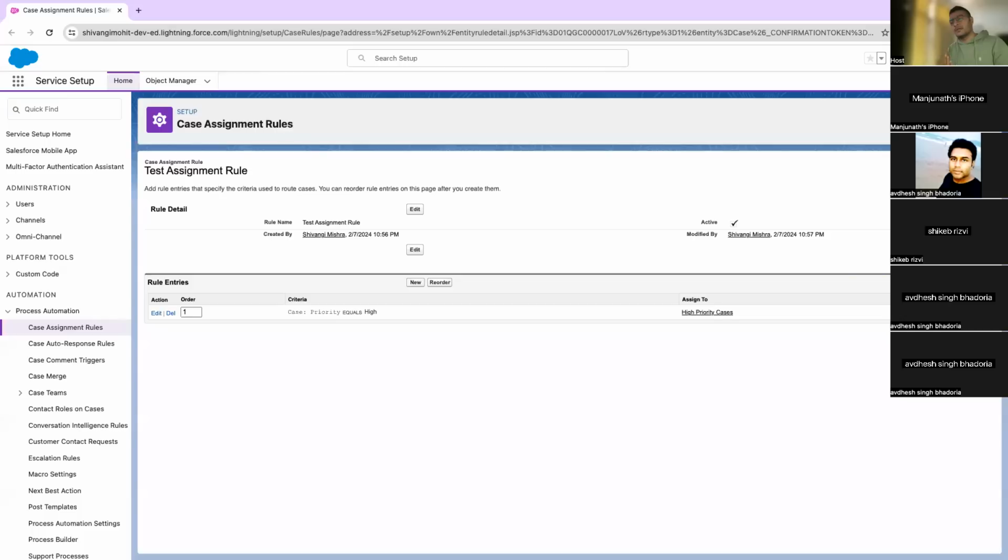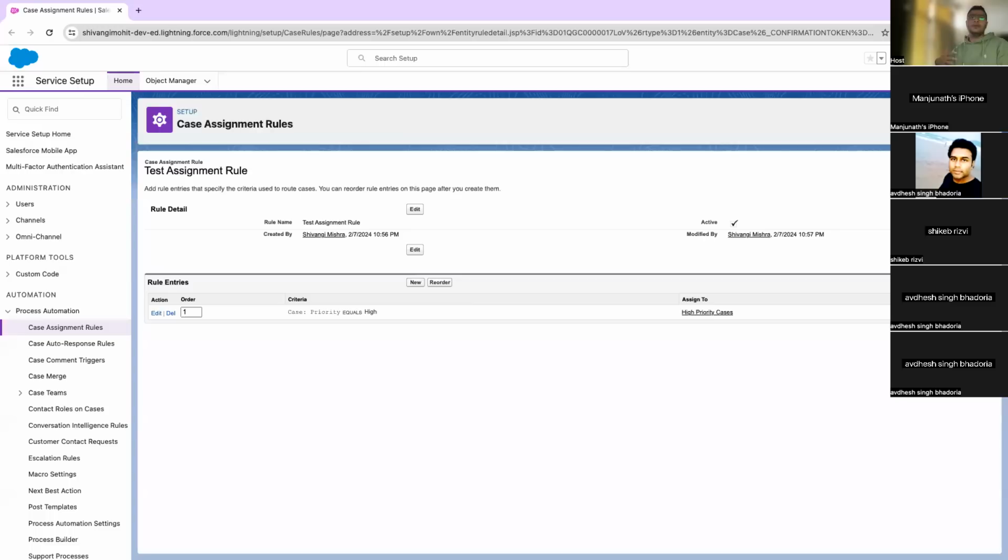For that we have escalation rules and everything, but the whole and soul here is that they have to pick it manually, and when they have to pick it manually, obviously they will involve their own choices. Let's say you have a rubric by which you judge a service representative by the number of cases he's solving. So he will obviously pick the easy case and try to solve it. He will not pick the complex case. So manually picking cases is really difficult, and for organizations which are getting so many cases, it is very difficult to manage the support with this model.